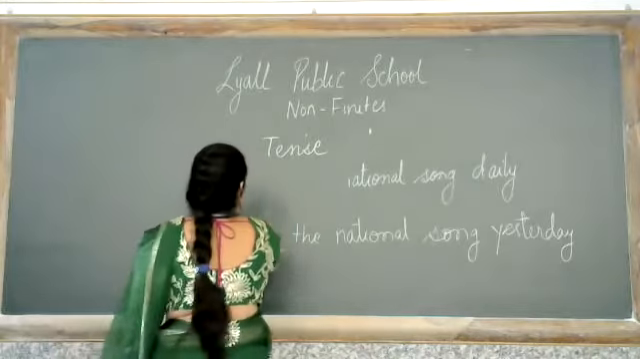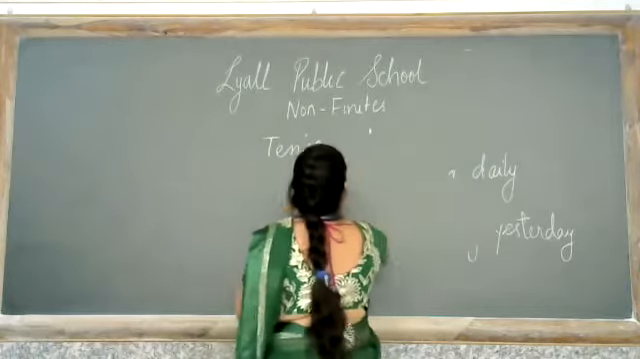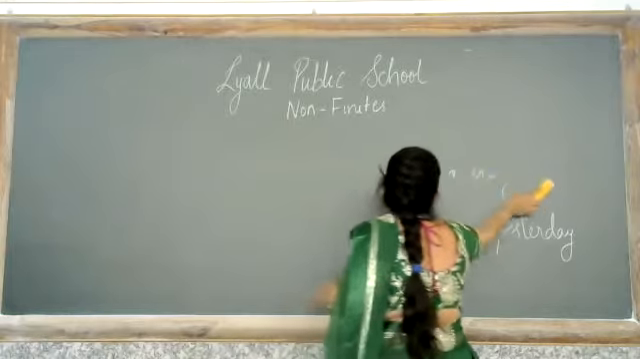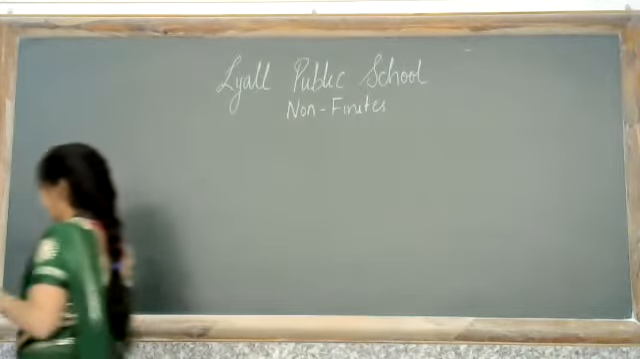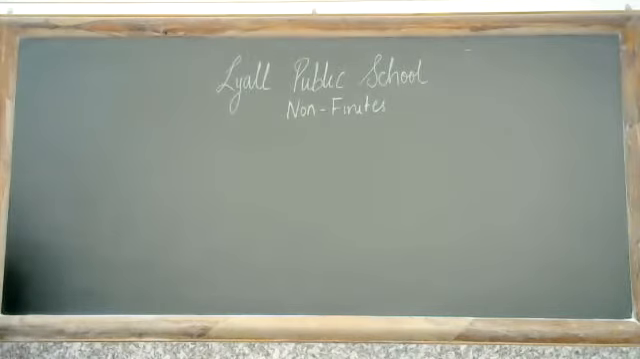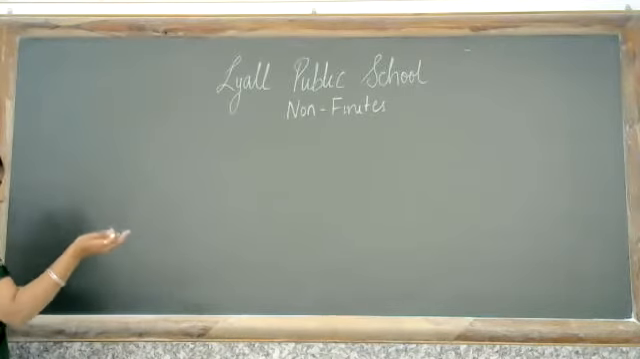टेंस के हिसाब से कैसे चेंज होता है वो हम सबने देख लिया. अब हम देखेंगे पर्सन के हिसाब से कैसे चेंज होता है. As per person it means first person, second person and third person. First person is I and we, second person is you, and third person is he, she, it, they, whatever, or